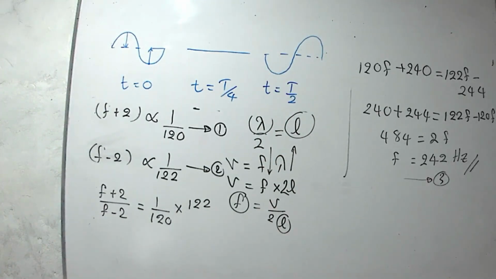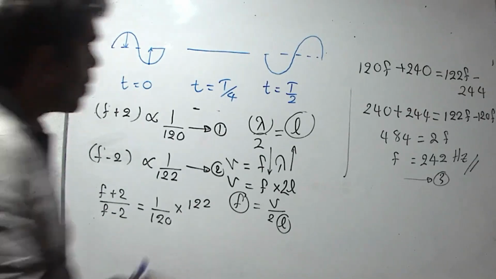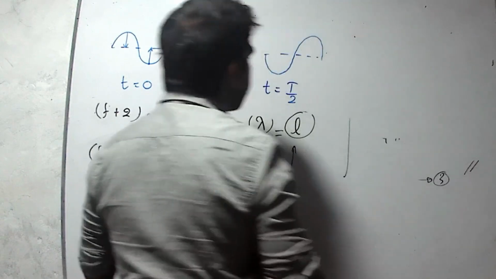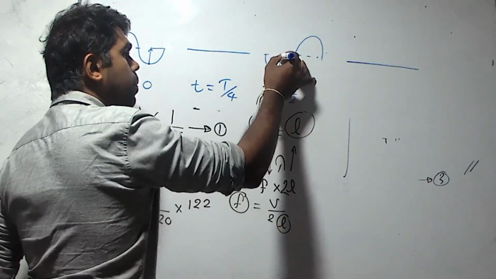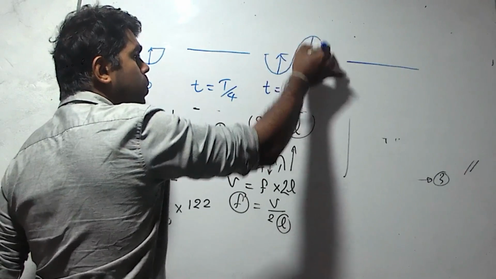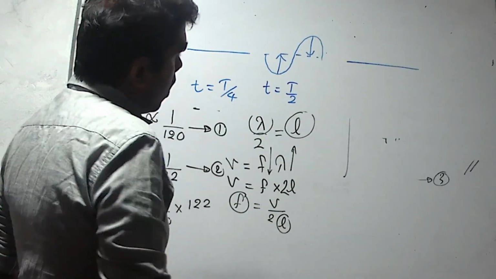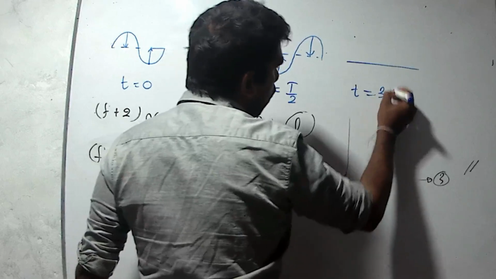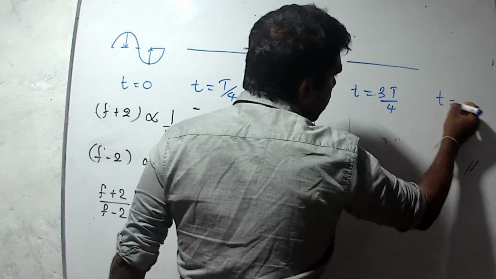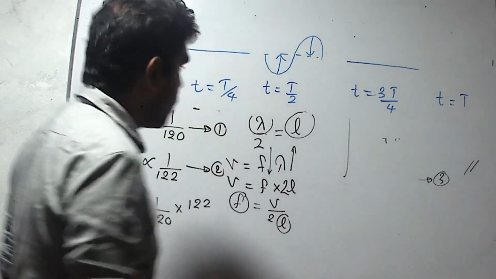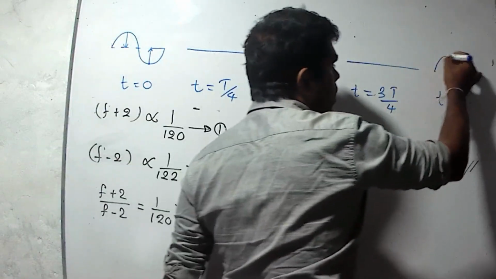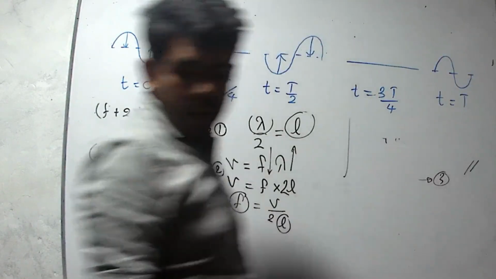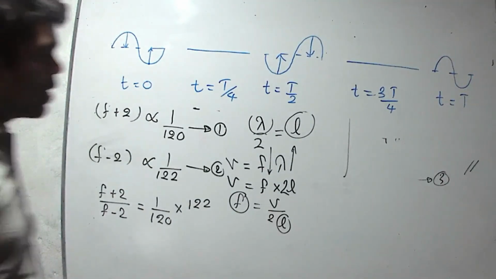Then the time is 3 over 4 times the period. Again, the wave should be like this. This point should move to this place and this point should move to this place. Now time is 3T over 4. When time is T, it means one period, again the wave should be like this. Then we can get the second answer is the correct answer.